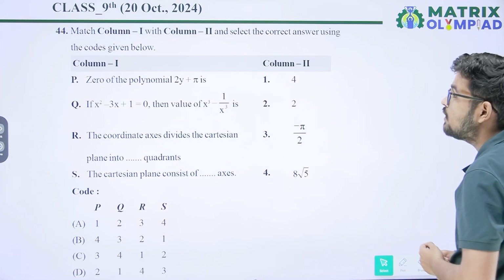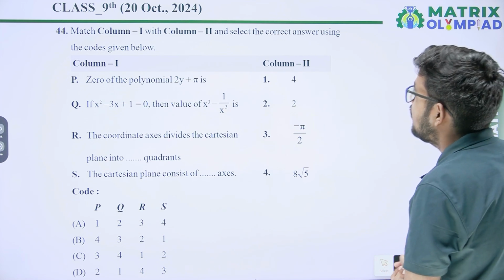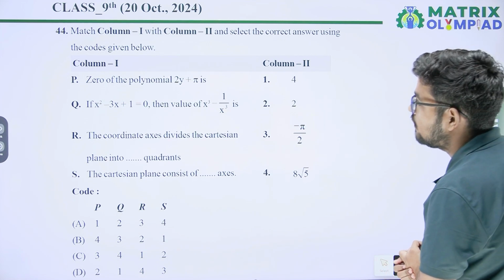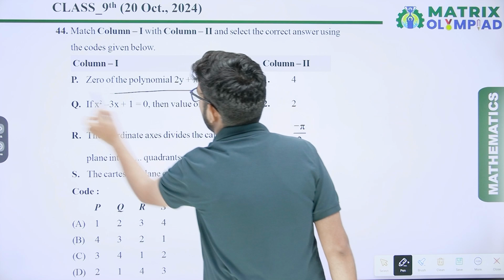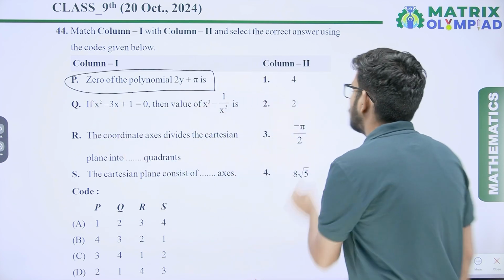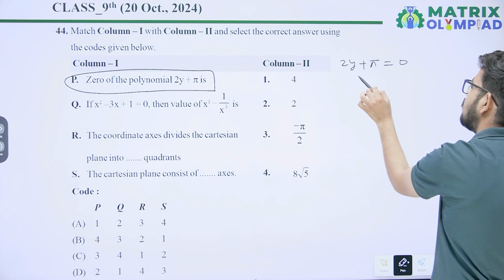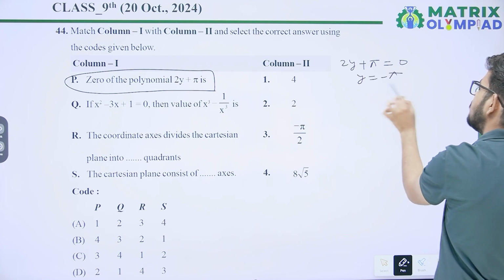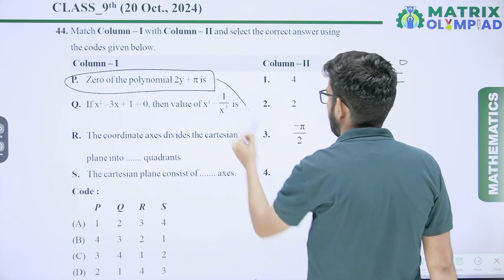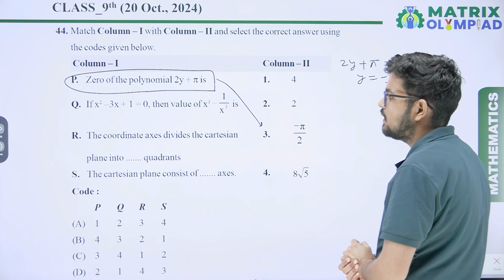Question number 44. Match column first and second and select the correct answer code given below. Zeros of the polynomial. This is a polynomial, so put it equal to 0. So we will find the zero of the polynomial. So from here the zero is minus pi upon 2. So P's option is third, minus pi upon 2.